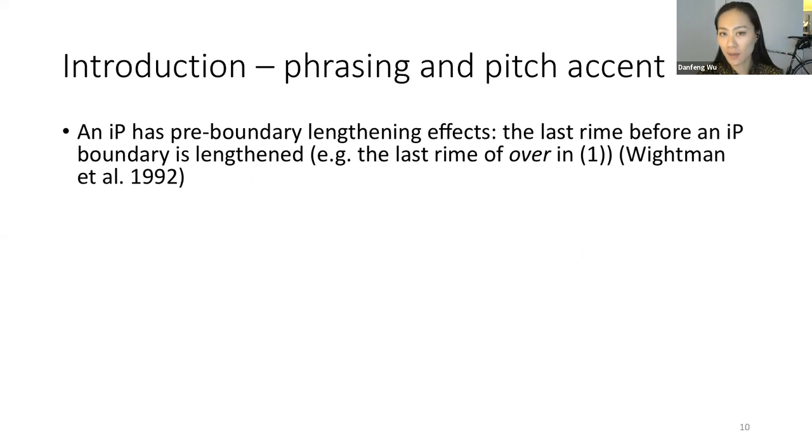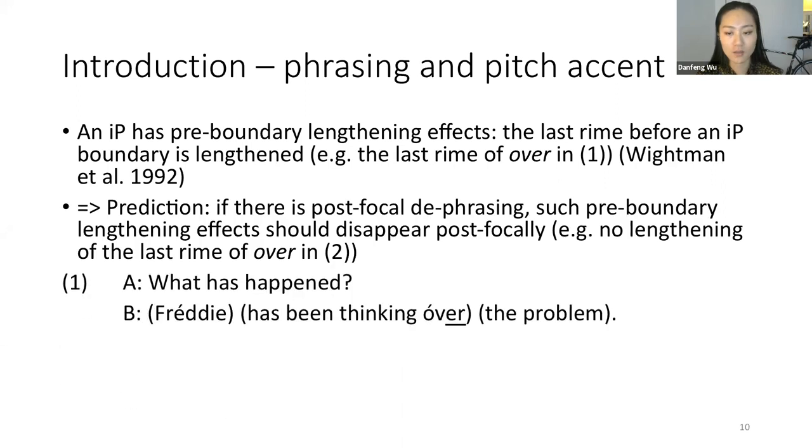So we know independently that an intermediate phrase has pre-boundary lengthening effects. That is, the last rhyme before an intermediate phrase boundary is lengthened. So take 1B as an example. Say this is the way intermediate phrases are phrased. Then over, the second rhyme of over should get lengthened due to preceding an intermediate phrase boundary. This then makes a prediction for post-focal context.